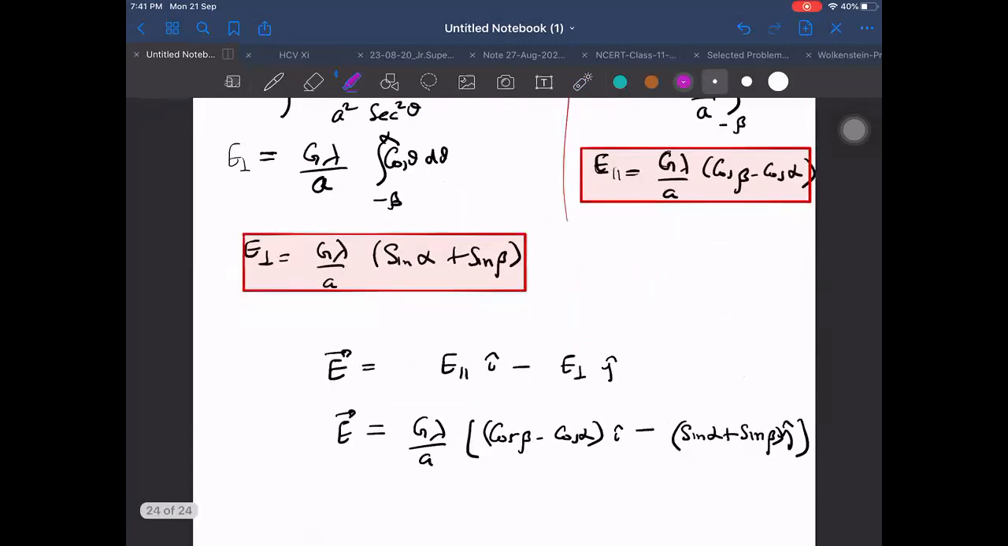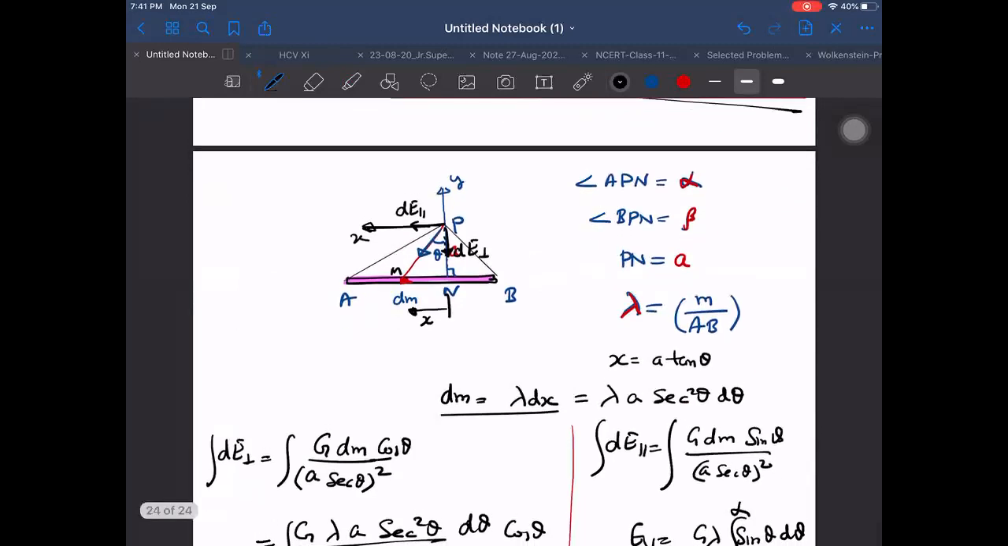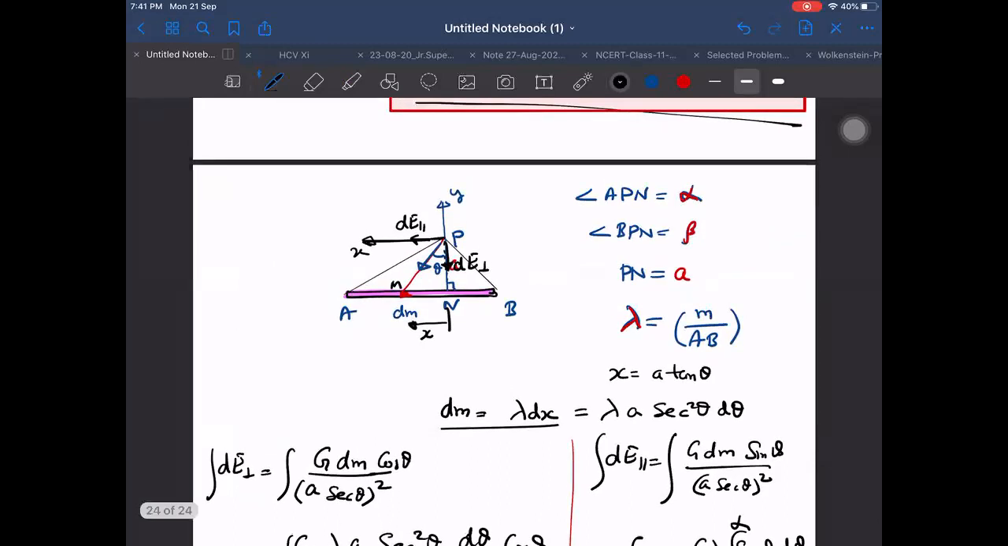I don't recommend remembering this formula, because I don't remember it myself. I remember it this way: G lambda by a into cos of smaller angle minus cos of bigger angle. That will be magnitude wise. Now you may ask, how do I remember direction? Direction is simple, as I told you just now: it will always be towards the larger mass. If larger is towards the left, then left side; if larger is towards the right, then right side.